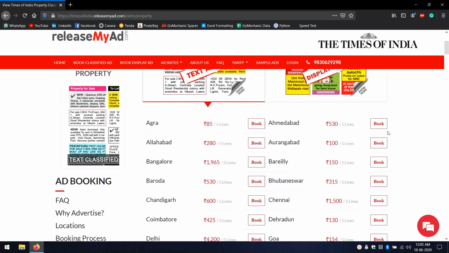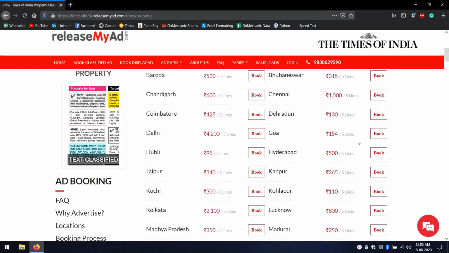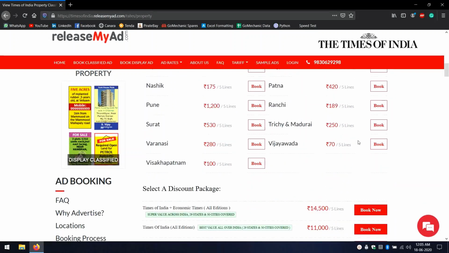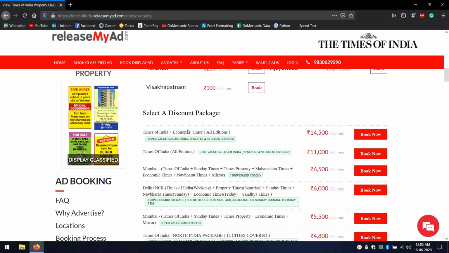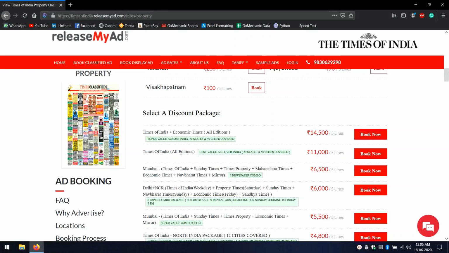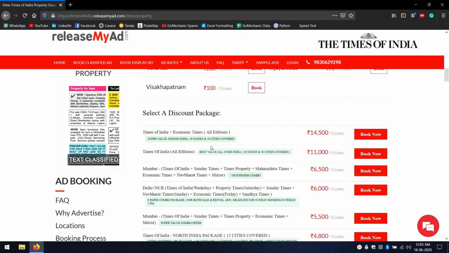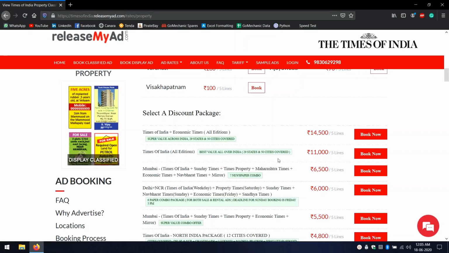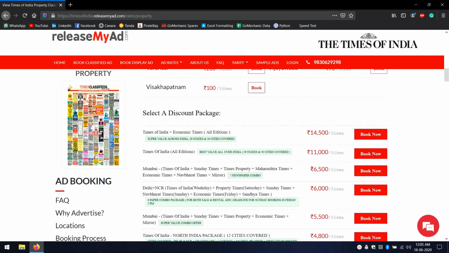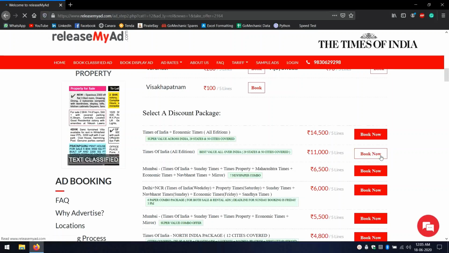Now you can find the locations where you want to book the advertisements. If you scroll down further, you can find the discount packages which are available. I would select Times of India All Editions, which is the best value over India, and as it covers 29 states and 50 cities, it gives me a greater coverage at a lower rate. I would click on book now.